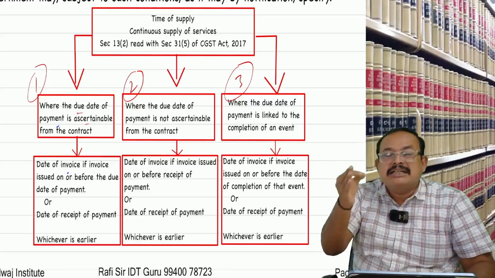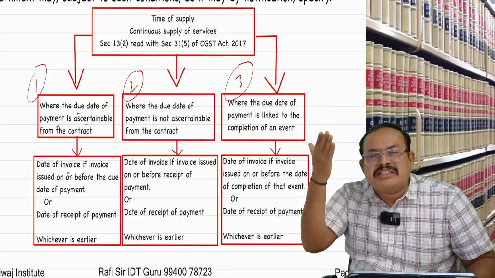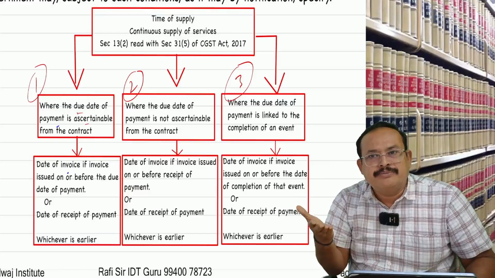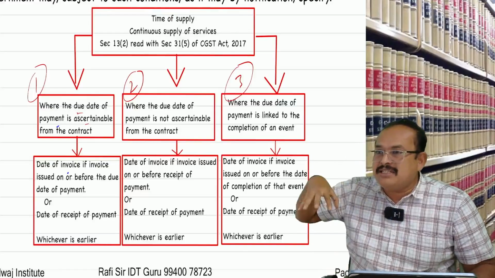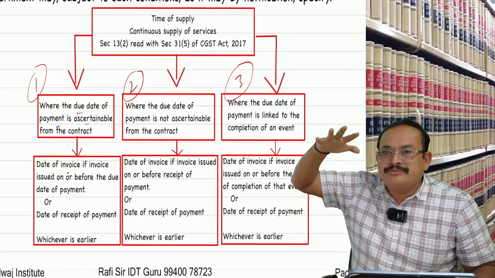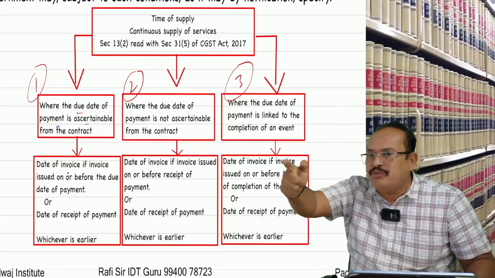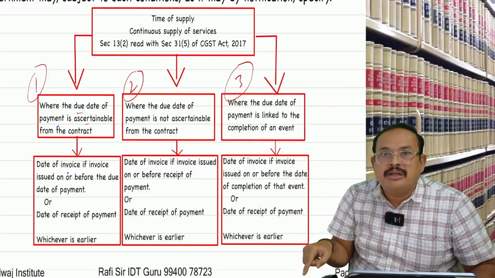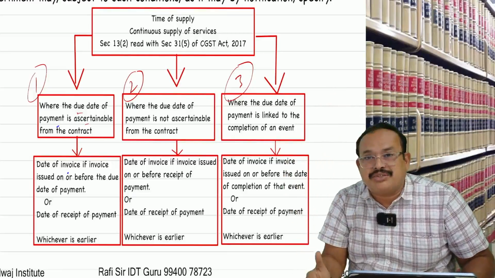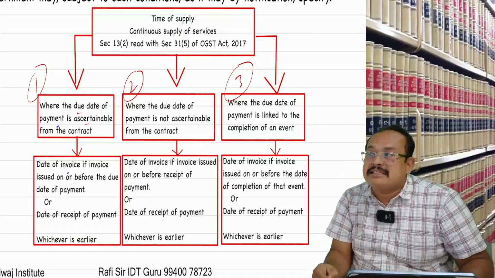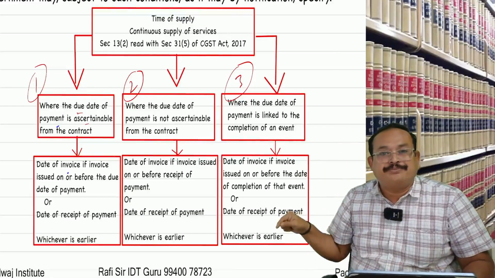In that case, section 14 says, notwithstanding sections 12 and 13, section 14 applies. Means what? Section 14 is the overriding section. What I said is right. You have to follow section 14. What does section 14 say? Effective rate of tax. What does section 14 say about the time of supply in the case of a change in the rate of tax?